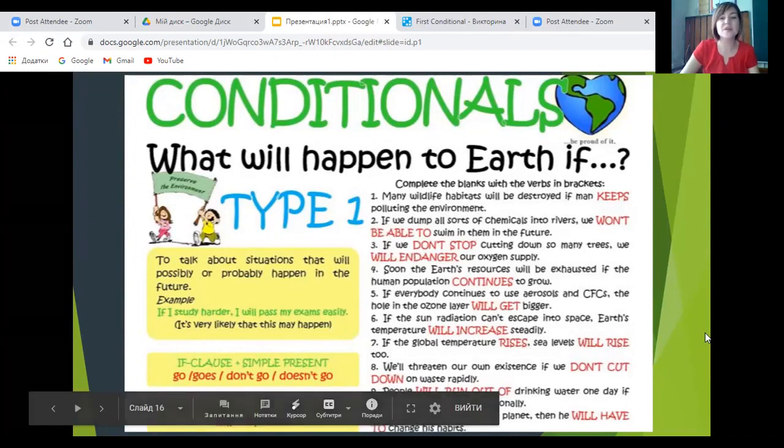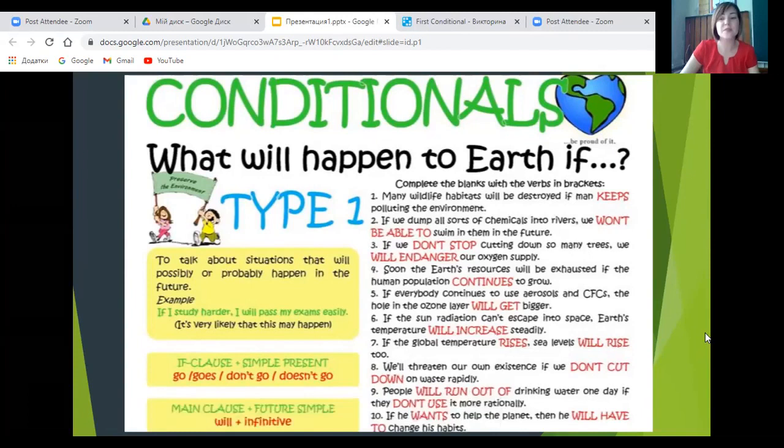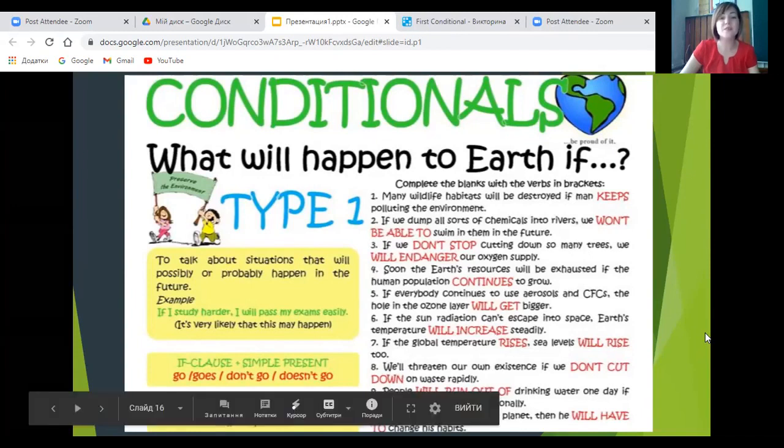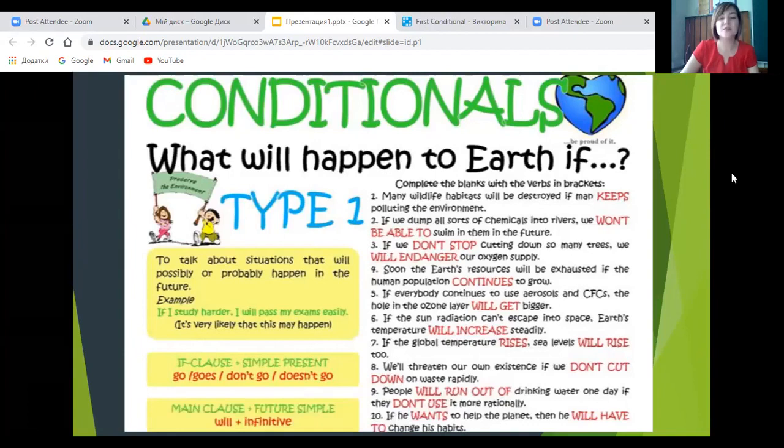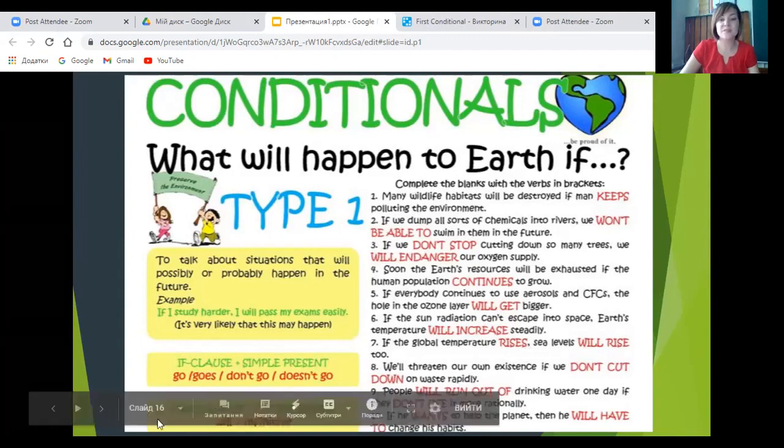If the sun radiation can't escape into space, Earth's temperature will increase steadily. If the global temperature rises, sea level will rise too. We'll threaten our own existence if we don't cut down on waste rapidly. People will run out of drinking water one day if they don't use it more rationally. If he wants to help the planet, then he will have to change his habits. I'm sure, guys, you've done a great job.